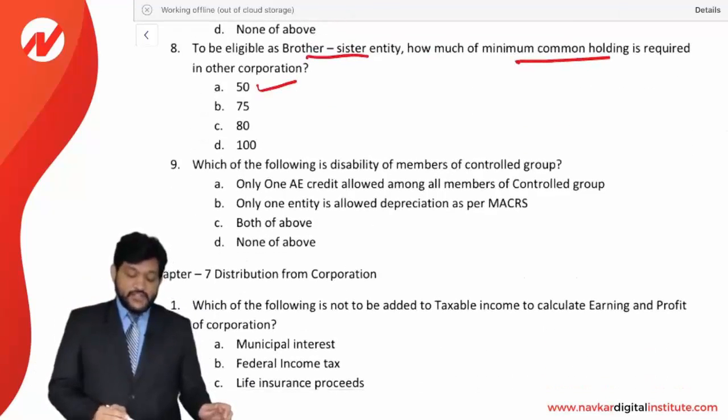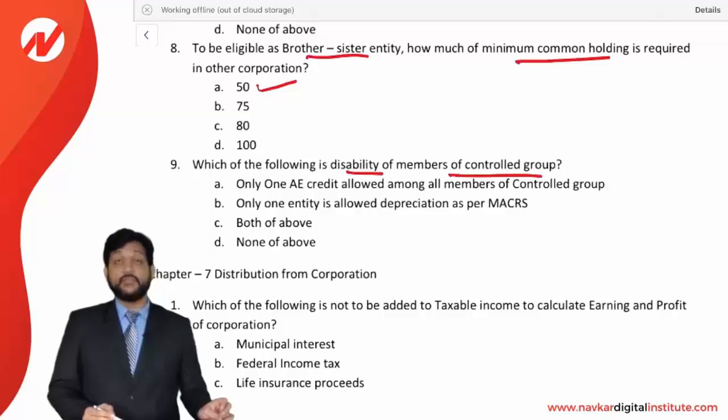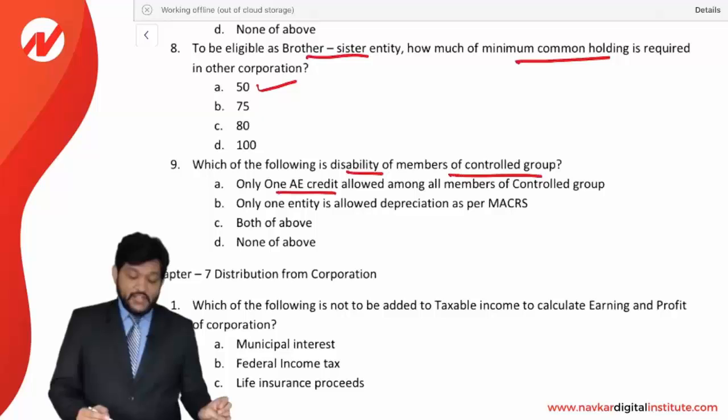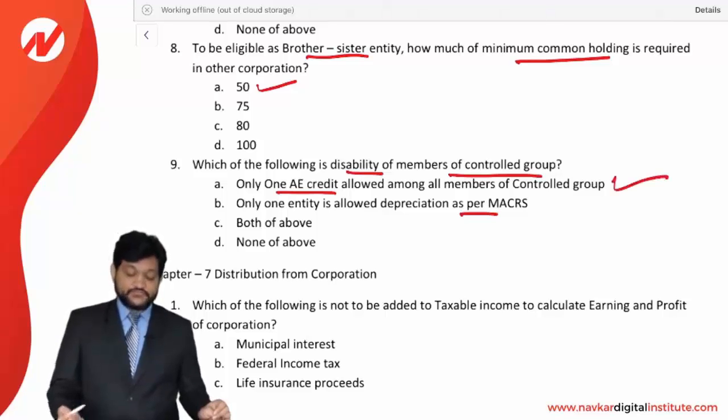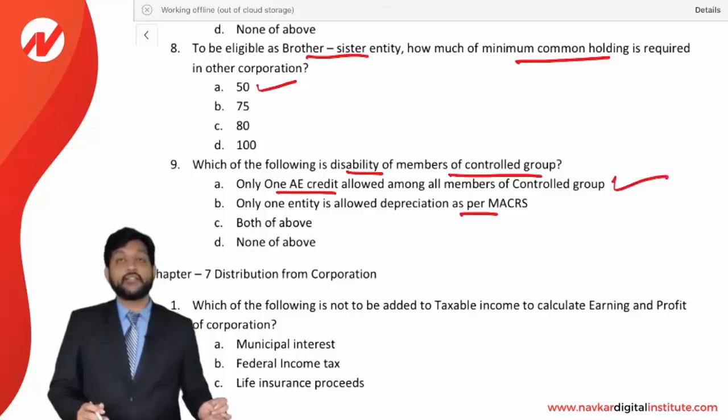Which of the following is a disability of a member of controlled group? First, only one AE credit is allowed among all the members of a controlled group. Yes, it is a limitation. Only one entity is allowed depreciation as per MACRS. No, that is false. MACRS is allowed to all. AE credit limitation is there. That's why answer is A only. So A is a limitation of members of controlled group. So these being MCQs for chapter number 6.